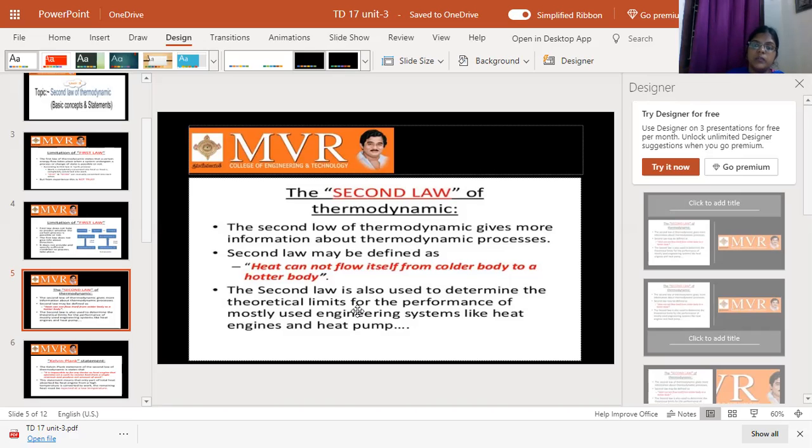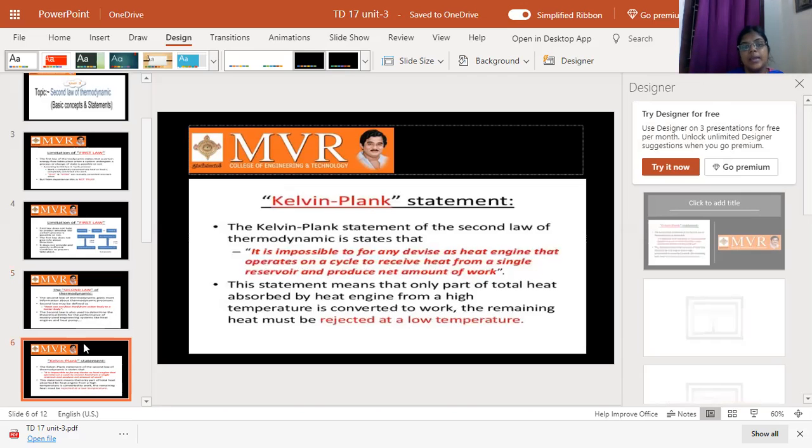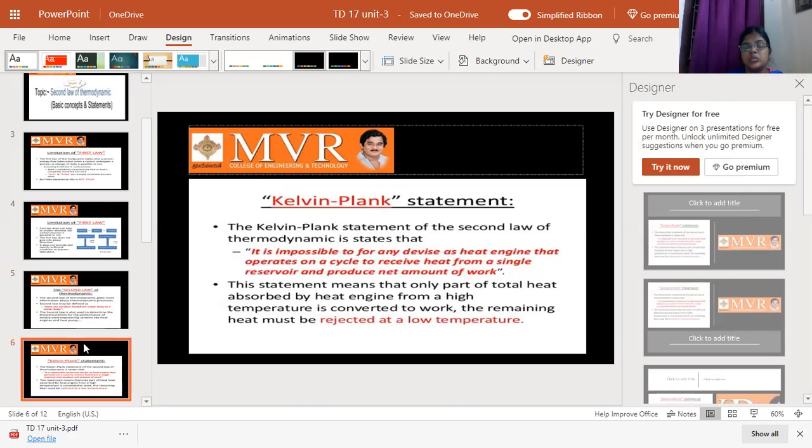And where is the second law of thermodynamics used? It is mostly used in engineering systems like heat engines and heat pumps. Very important: heat engines and heat pumps work by using the second law of thermodynamics. Okay, and the next topic is the Kelvin Planck statement, which is very important.